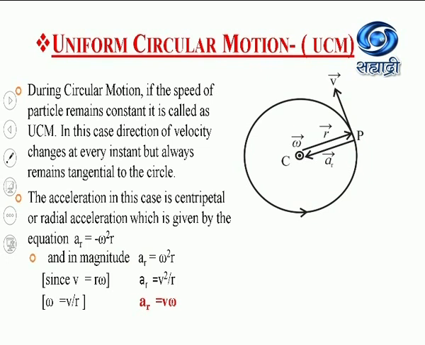We have seen that due to the change in the direction of the tangential velocity, there is a centripetal acceleration. But what about the angular acceleration alpha? Here the magnitude of the velocity is always remaining constant.